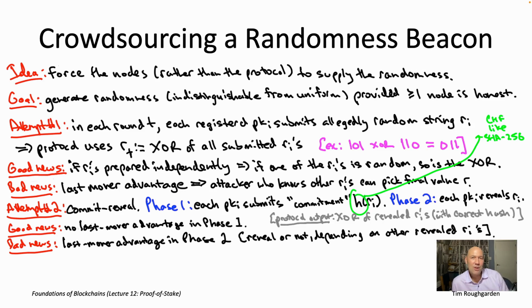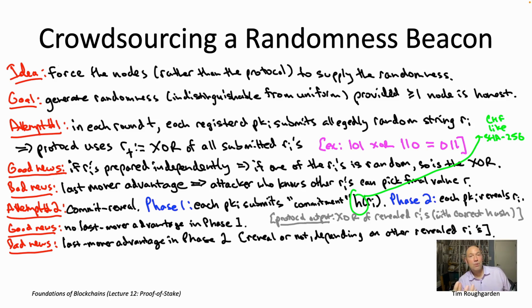Like maybe I'm going to be the node selected as a leader. And in that case, I can just remain silent. I just won't bother to reveal the string I committed to in phase one. I'll just allow the protocol to use the XOR of the other 16 strings because I like that output anyways. If I don't like that output, like maybe it doesn't select me as a block proposer in the next round, well, then I have sort of a free option.